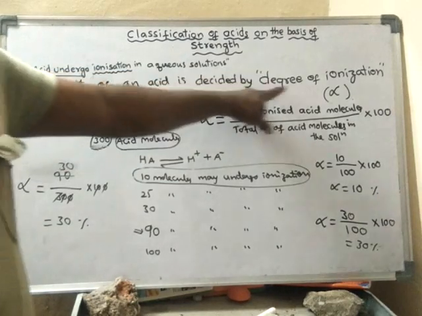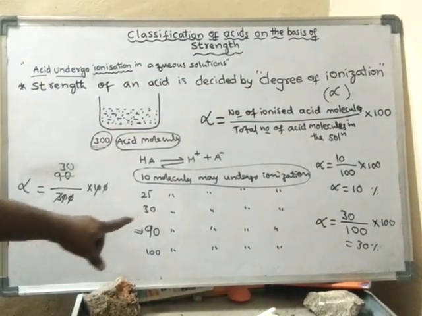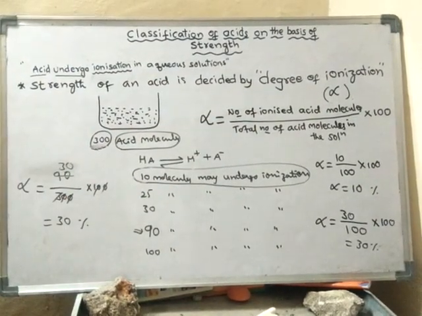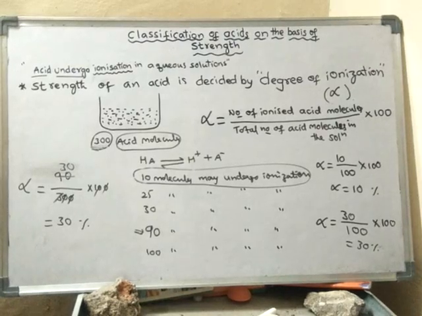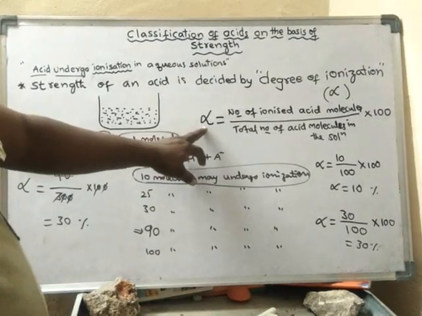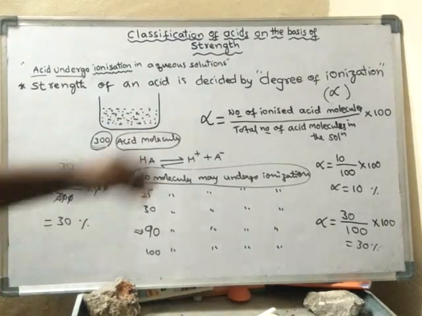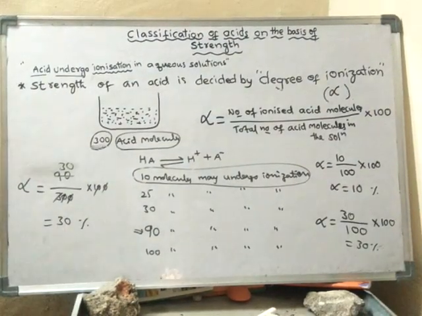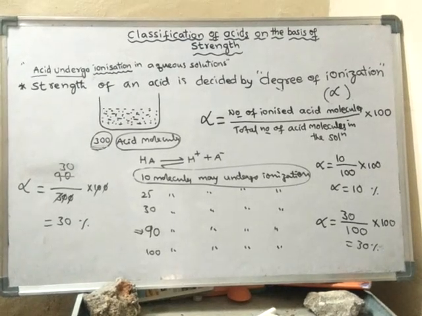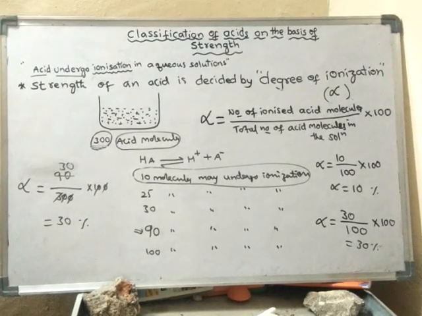The degree of ionization depends upon how many molecules of acid have undergone ionization. Depending upon the number of acid molecules that have undergone ionization, you can calculate the degree of ionization. And based on the degree of ionization, we can decide the strength of the acid. How is the strength of the acid decided? Look here.